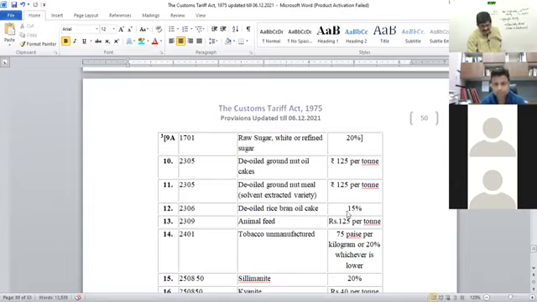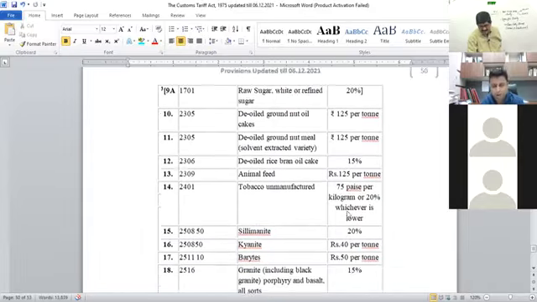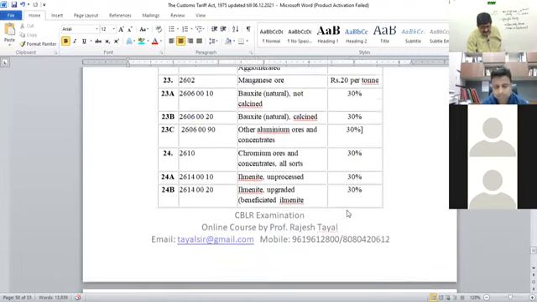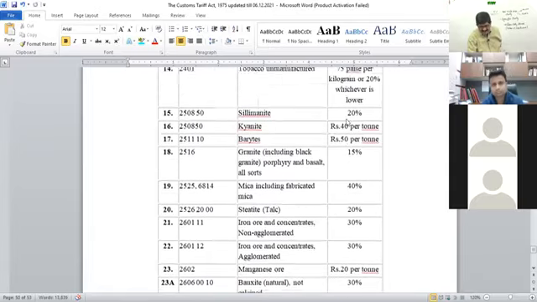Okay. See the entry number 12. Directly what is mentioned? Ad valorem, 15%. Ad valorem duty, 15%. So value going up, amount of duty goes up. Value comes down, amount of duty comes down. Got the difference clearly? Yes, sir. Okay. So I'm showing you schedule number 2 because here it is easy to see both the entries at the same place.